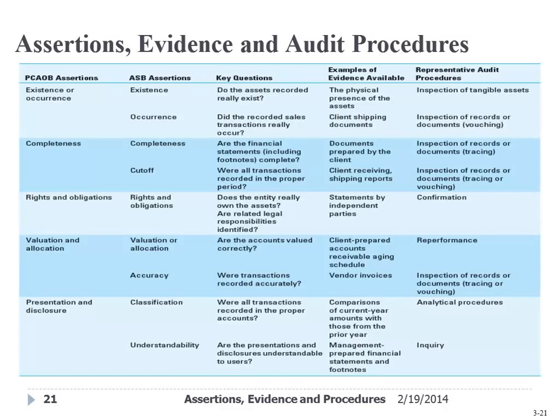All right. Notice also, I just want to point this out here, when we talk about presentation and disclosure, the ASB assertion related to that would be understandability, and basically, are the presentations and disclosures understandable to the users? And so your audit evidence is management prepared financial statements, right? Because it's management's responsibility to prepare the financial statements, and auditors are going to review the financial statements, how the presentation and the format of the financial statements, as well as the disclosures related to the amounts recorded in the financial statements, and that's inquiry. So some of your audit evidence is obviously going to come through in the form